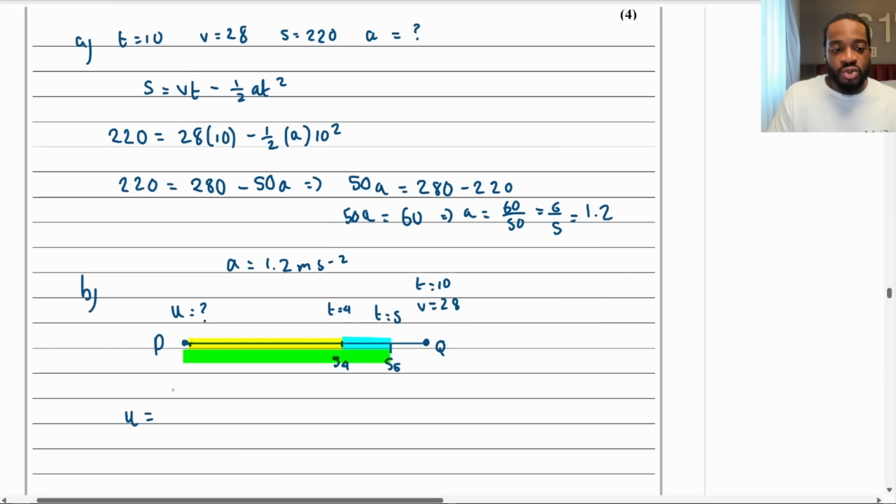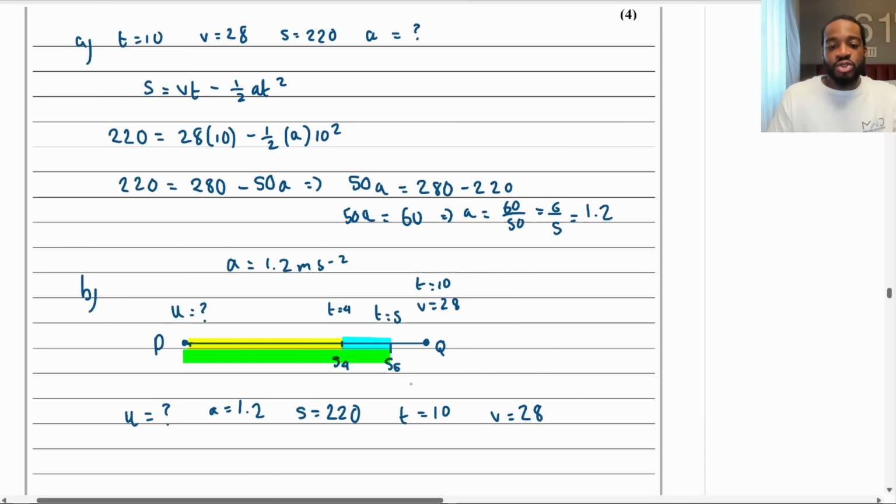We've got u, which we're looking for. We know that a is equal to 1.2. We know that the distance between P and Q was 220, and the time it took was 10 seconds. So I've got that there, and then we put everything in. I've got v equals 28.